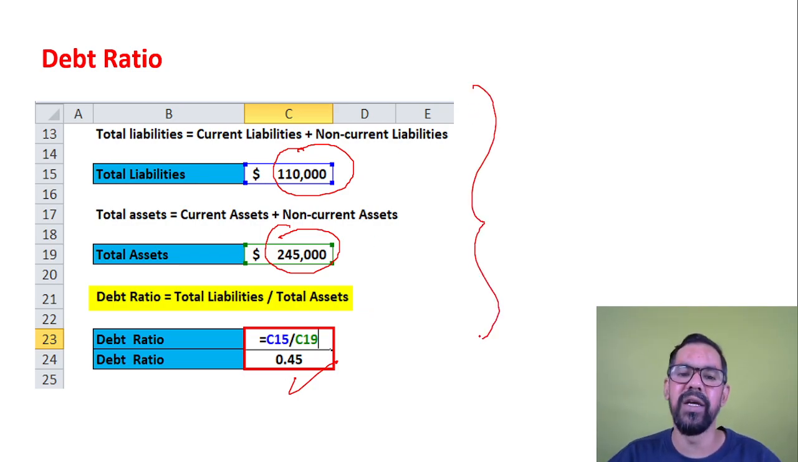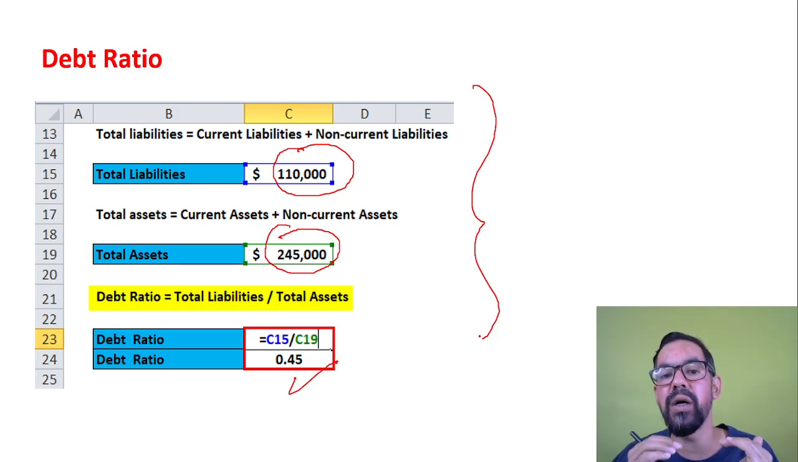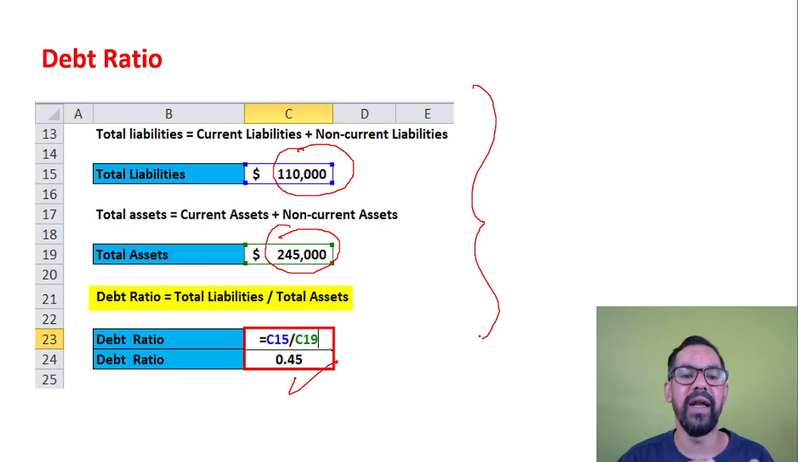Again, as I told you when we discussed the liquidity ratios, the only things you need to know are, first, you need to remember these formulas. You can make a chart. And another thing is you need to do more practice.